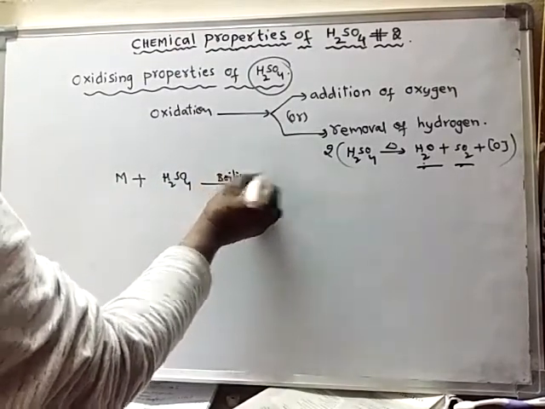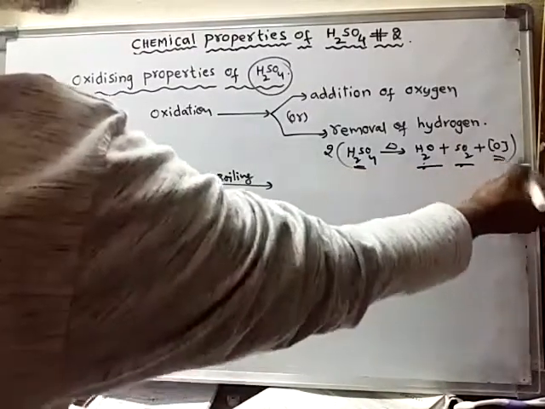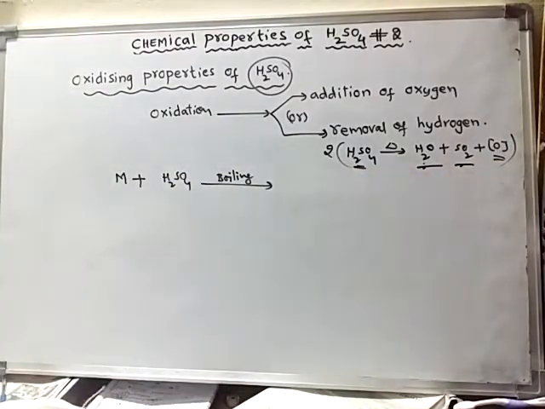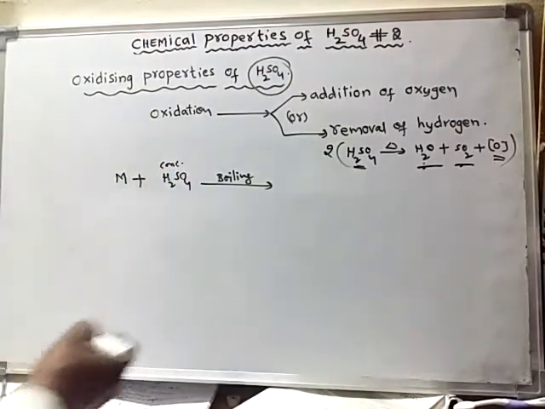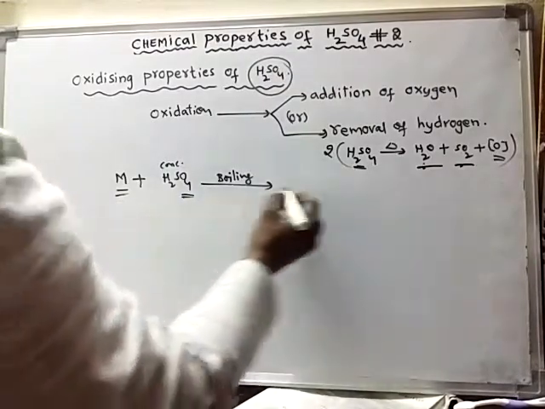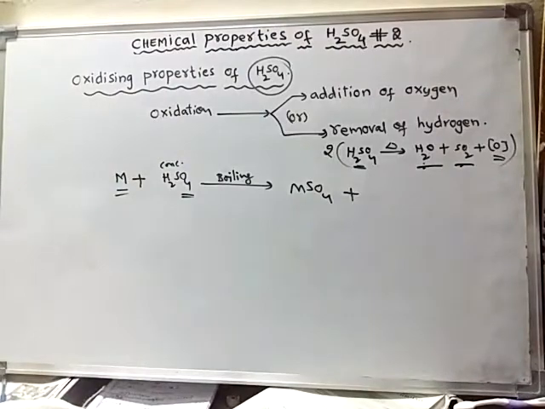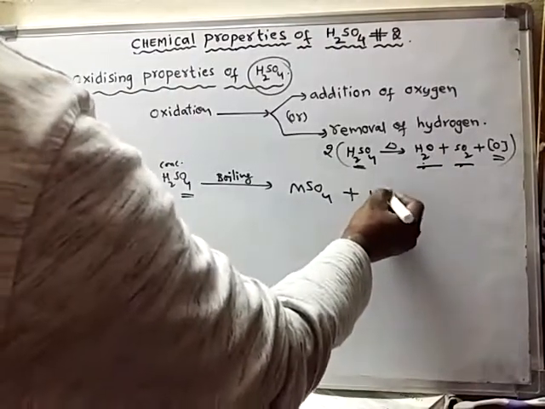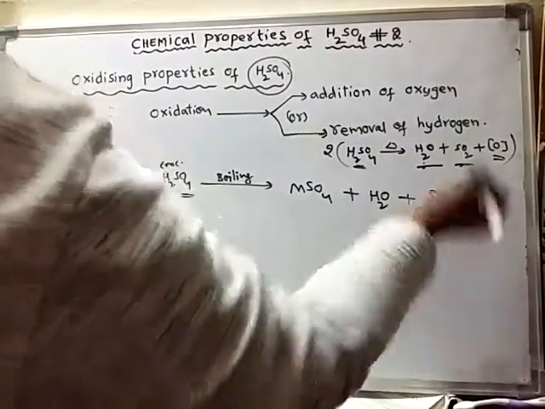Only upon boiling or heating, this sulfuric acid will produce nascent oxygen. So what happens in this case? This metal will combine with sulfate. It forms metal sulfate. Water is formed, and also sulfur dioxide gas is liberated.